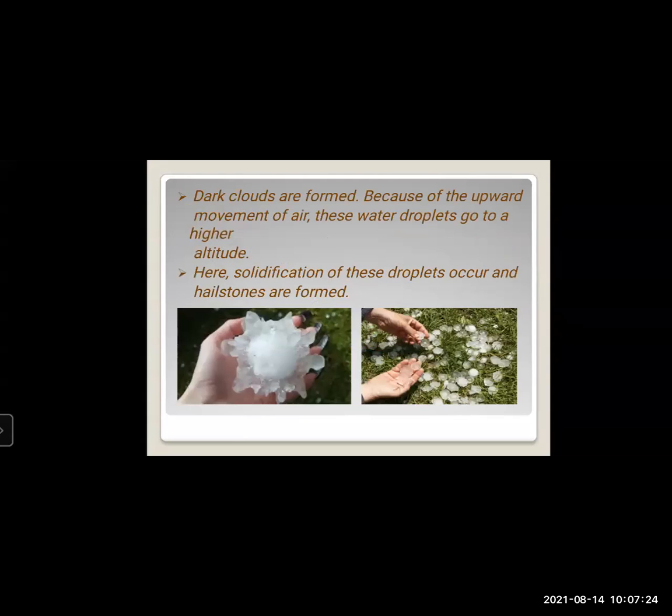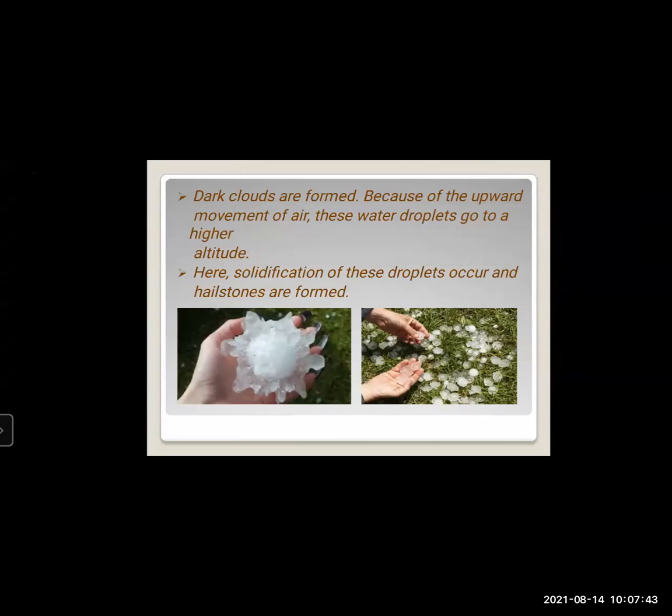When the dark clouds are formed because of the upward movement of air, these water droplets go to a higher altitude. Here, solidification of these droplets occurs and hailstones are formed.